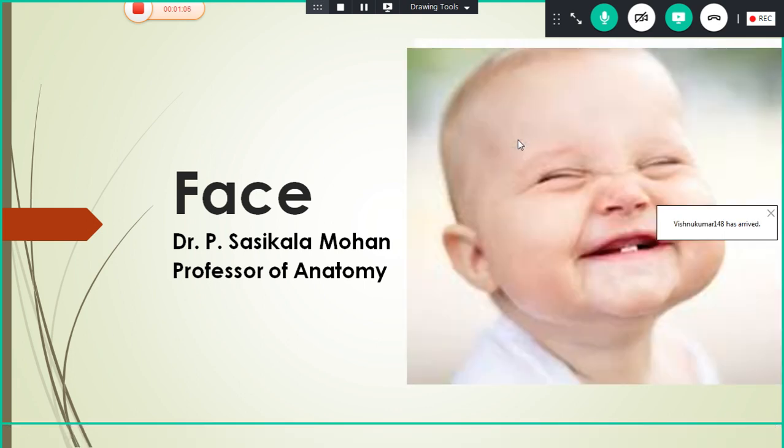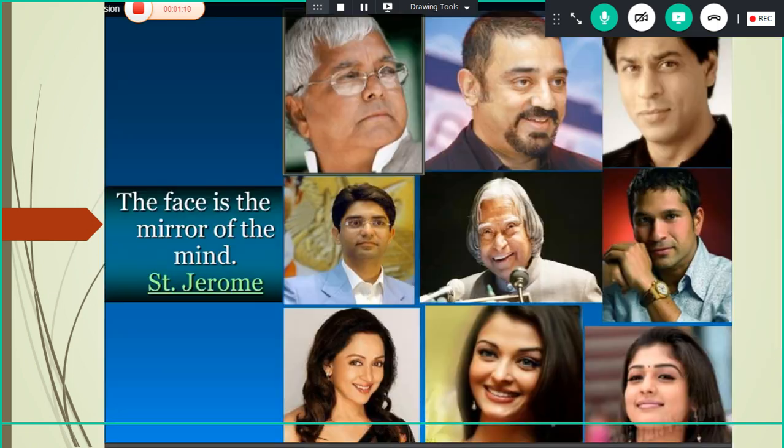So you know the face is the mirror image of your expressions. So with the help of expressions of different persons we can learn so many things. So you know the extension of the face. The face extends from the hairline superiorly to the chin and the base of the mandible inferiorly. On each side it extends to the auricle.